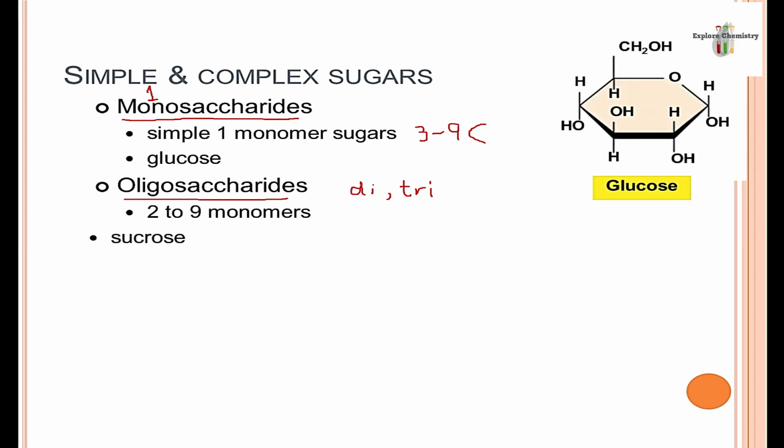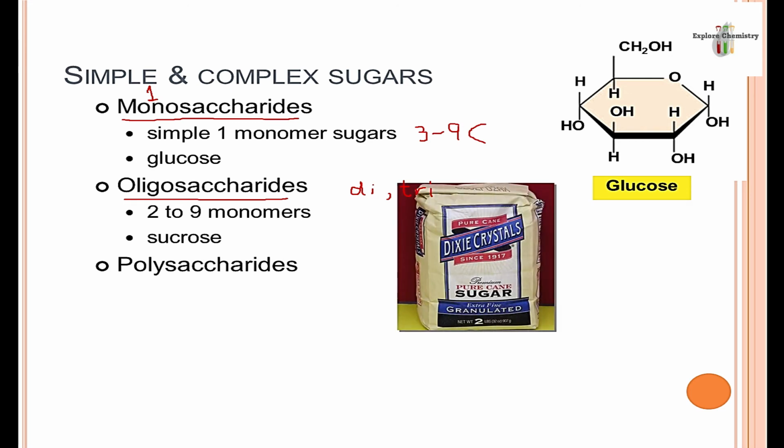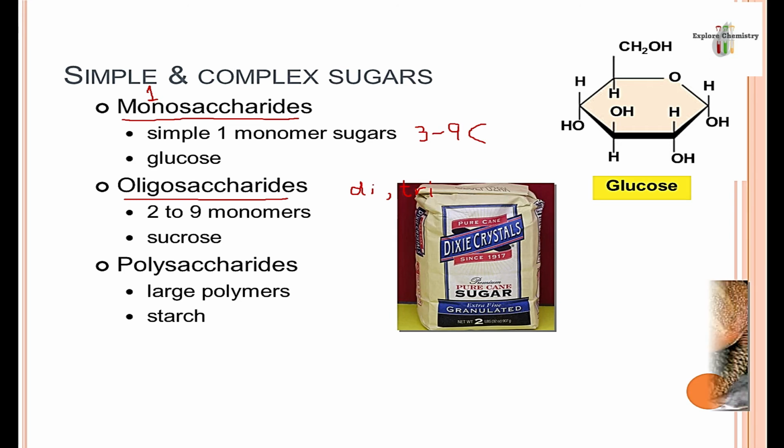Glucose, this is the glucose structure. An example of an oligosaccharide is sucrose. Sucrose is the table sugar which we usually use. The third type is polysaccharides. In polysaccharides, there are many monosaccharides, 10 to 1000 monosaccharides joined through glycosidic linkage. Therefore, they are very large polymers and they form a large molecule.